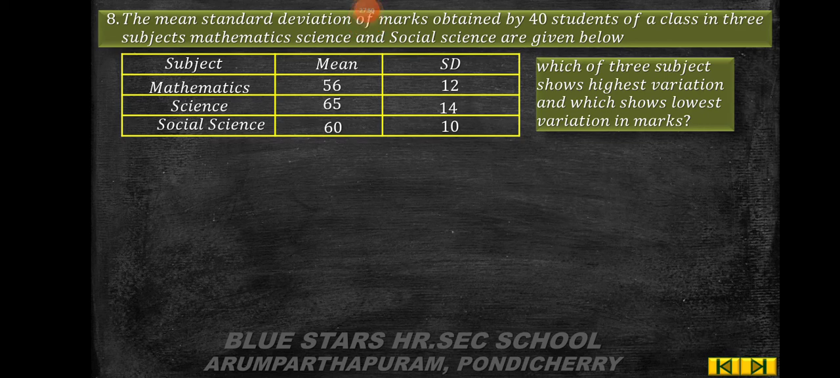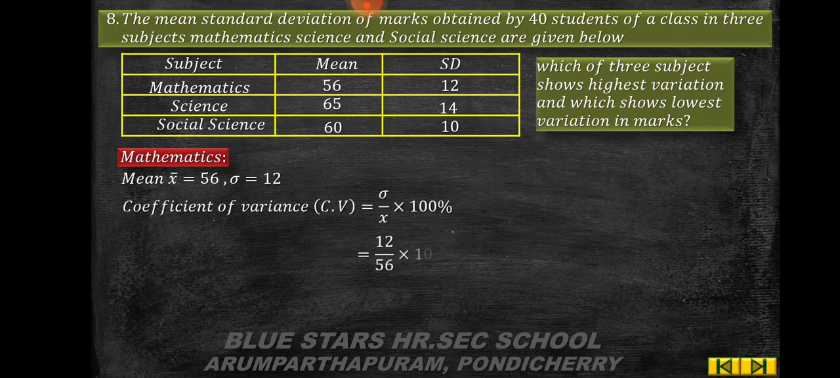Problem number 8. The mean and standard deviation of marks obtained by 40 students of a class in 3 subjects, mathematics, science and social, are given below. Which of the 3 subjects shows highest variation and which shows the lowest variation in marks? Subject, mean and standard deviation: maths 56 and 12, science 65 and 14, and social 60 and 10. In mathematics, the mean x bar is equal to 56, sigma is equal to 12.